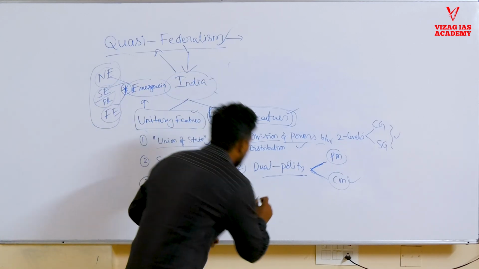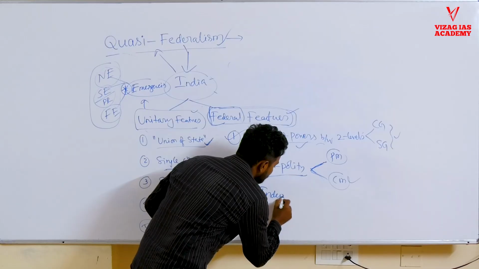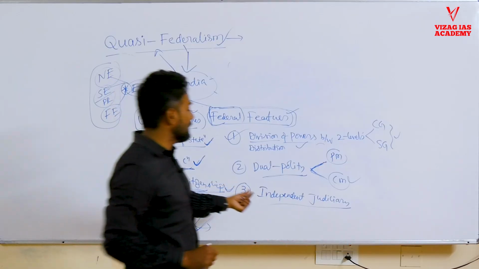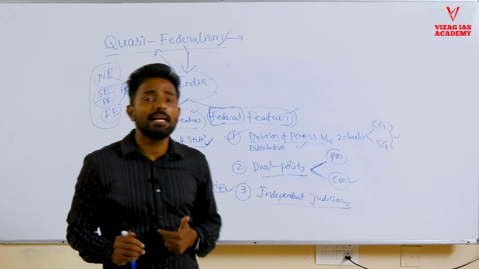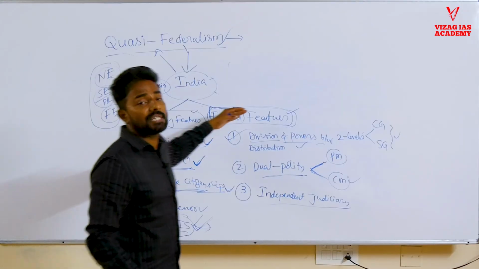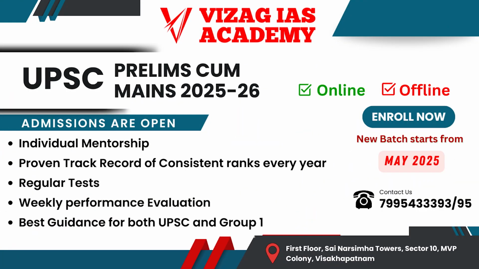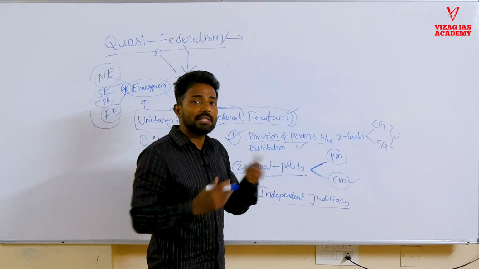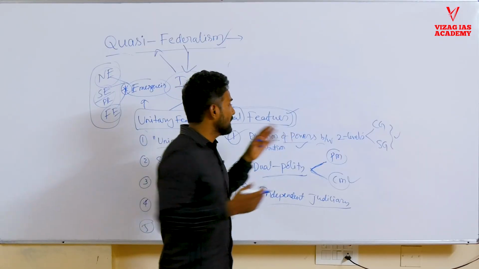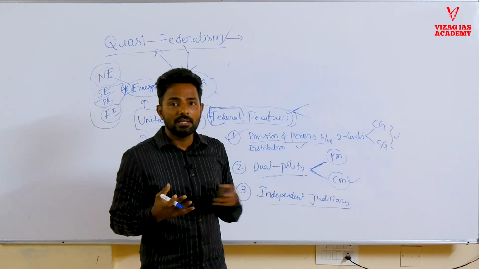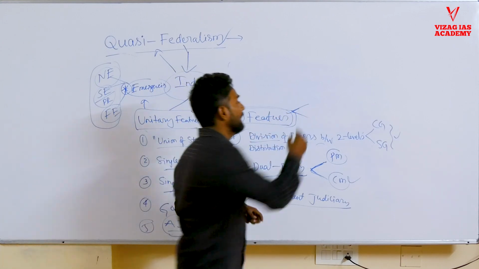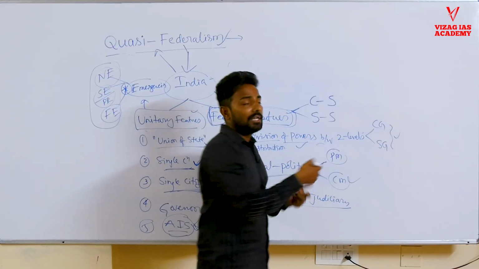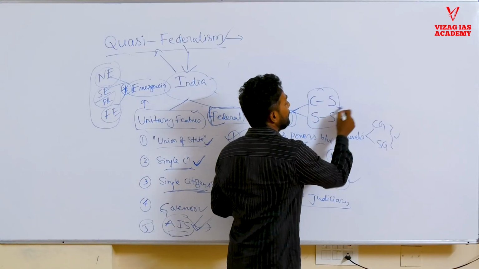We have independent judiciary. Another important feature is independent judiciary. Why does the judiciary have to remain independent in a federal state? Because in a federal state there are two or more levels of governments. When there are two or more levels of government, there is a natural tendency of conflicts. So they are highly prone to conflicts between either center and state or between two or more states.